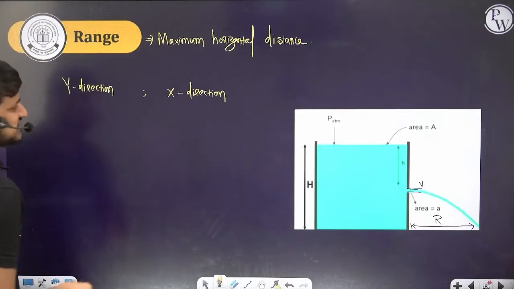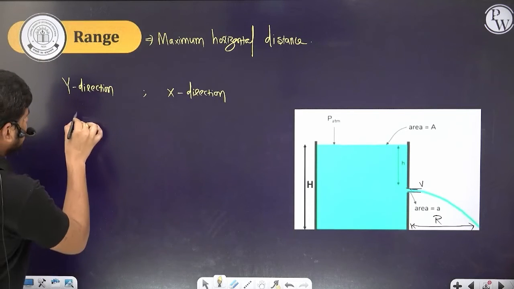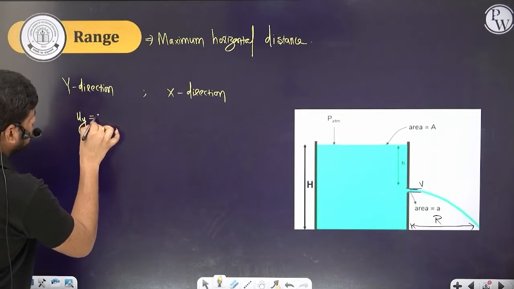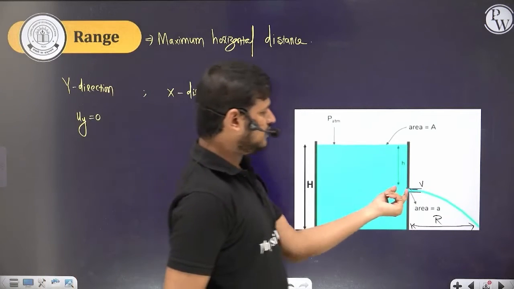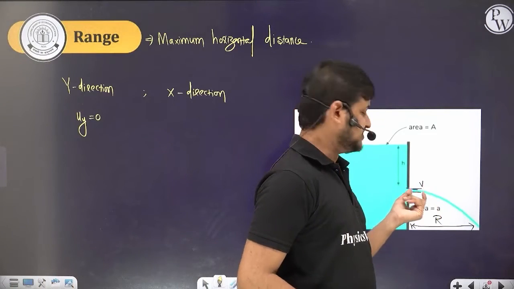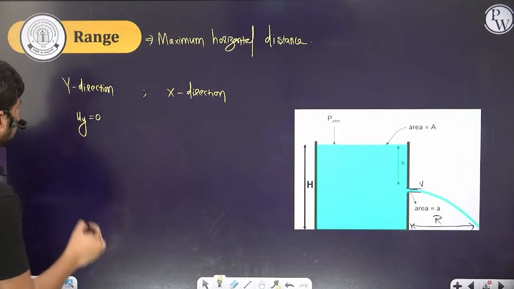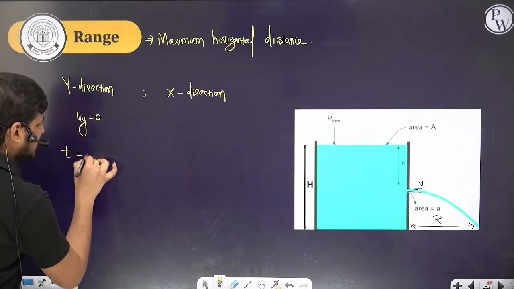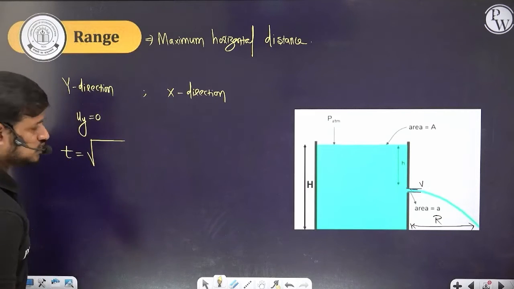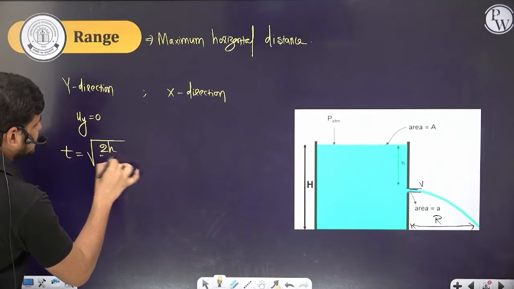In the y direction, its initial velocity uy is equal to 0, because the water is flowing only in the horizontal direction initially. So what is the time taken? The time taken is root 2h by g.